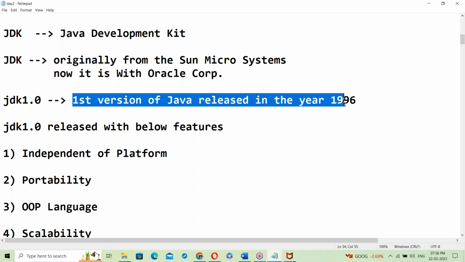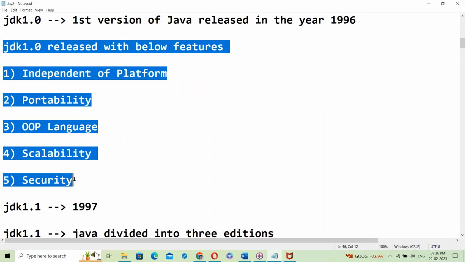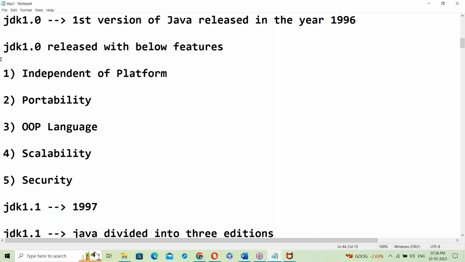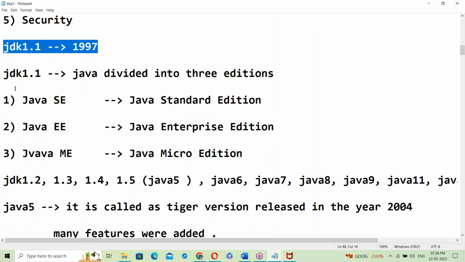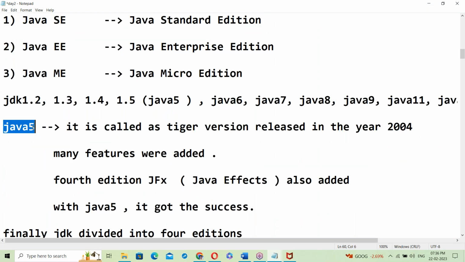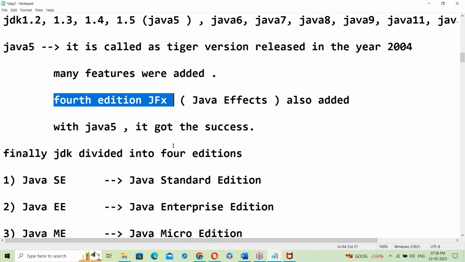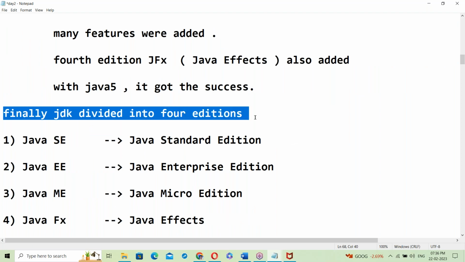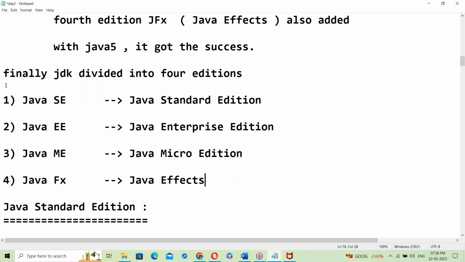In 1.1, Java was divided into 3 editions. Later, with Java 5, JDK 1.5, a 4th edition was added. Finally the JDK was divided into 4 editions: Java Standard Edition, Java Enterprise Edition, Micro Edition, and FX.